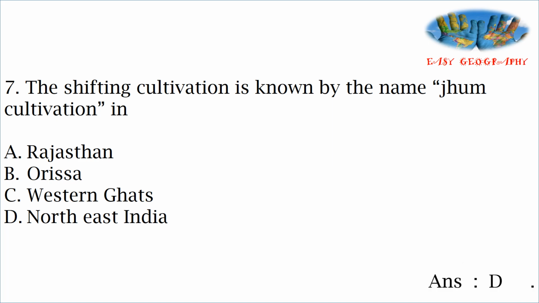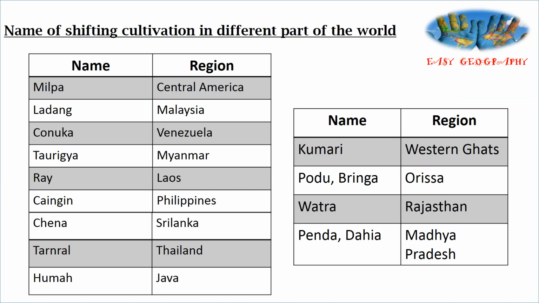Answer is in Northeast India. In Northeast India, shifting cultivation is known as Jhum cultivation. And the different names: it is known as Milpa in Central America, Ledang in Malaysia, Koniga in Venezuela, Taungya in Myanmar, Ray in Laos, Kaingin in Philippines, Chena in Sri Lanka, Ternal in Thailand, Huma in Java.